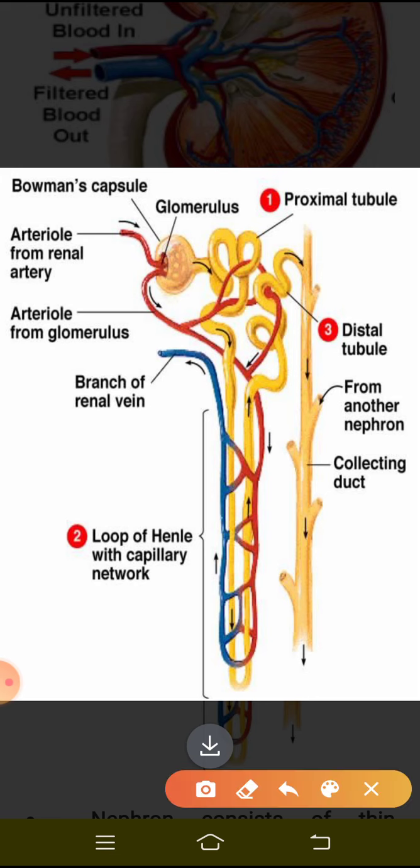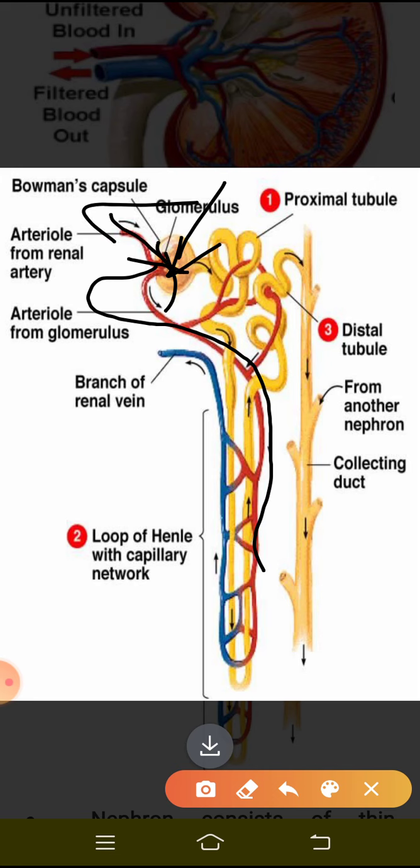I repeat, see what happened? This artery carries the waste as well as some excess amount of water, and it reaches inside the glomerulus. What is the glomerulus? They are the thin walled blood capillaries, right? These thin walled blood capillaries are associated with the Bowman's capsule, right? Now from this Bowman's capsule, what happened? The blood enters this tube.